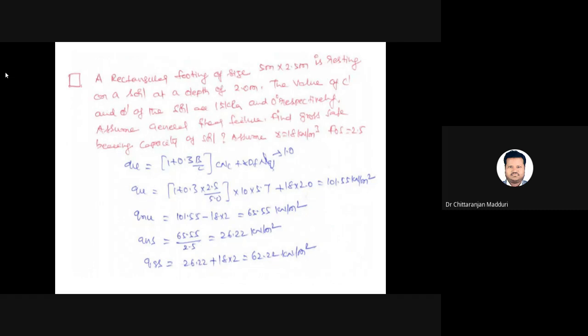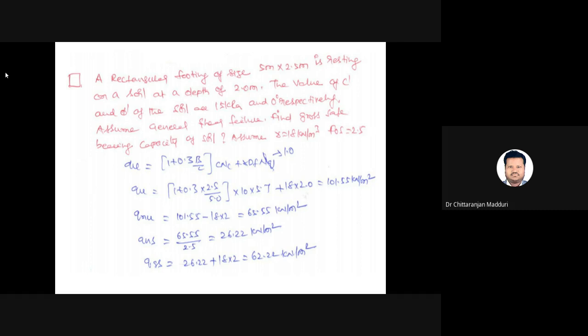So if you take a rectangular foundation, a rectangle footing of size 5 meters by 2.5 meters, remaining data is the same. So by substituting all the data in the equation, the gross safe bearing capacity equals 62.22 kN per meter square. So first you need to find which type of foundation it is, then you need to apply the corresponding formula. By substituting all the values, you will get the gross safe bearing capacity.